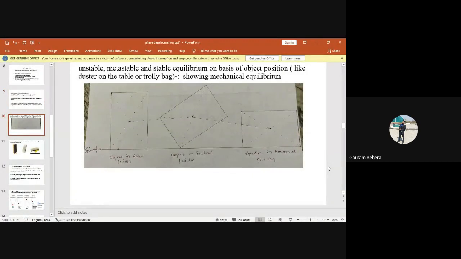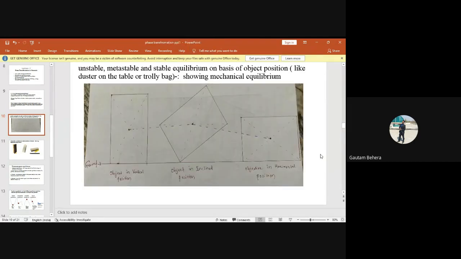Now this is a very good figure. Just look at this figure, and your concept will be very clear. This figure will show you whether the system is in unstable equilibrium, metastable equilibrium, or stable equilibrium.